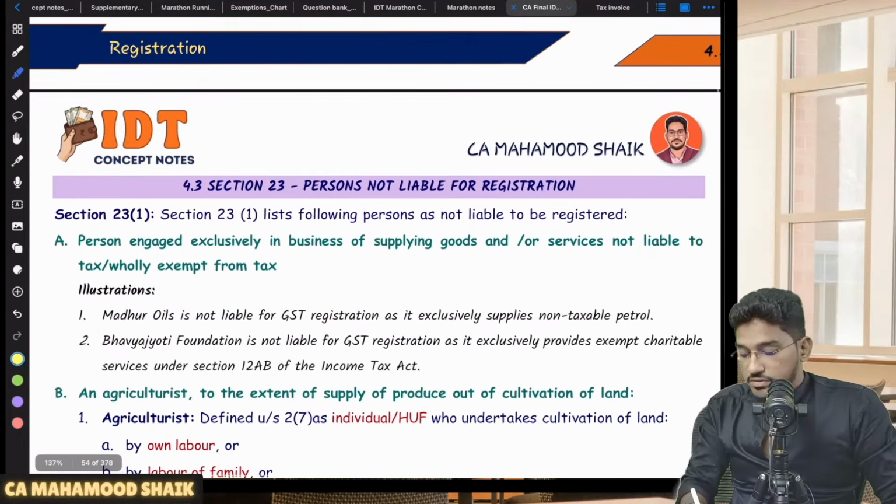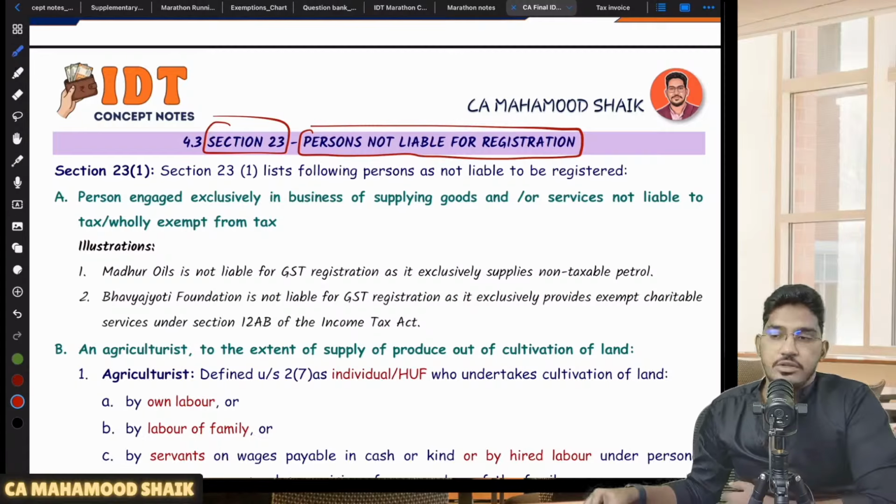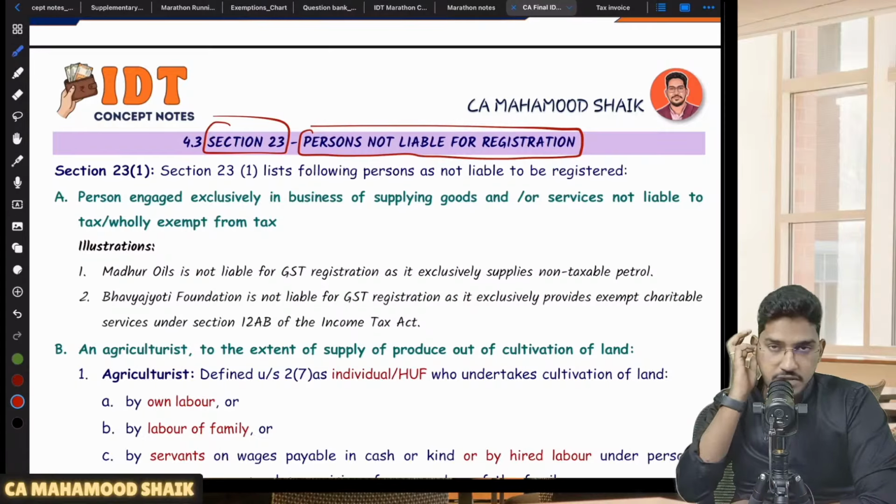Now what we will try to do is section number 23. What section number 23 will say is the persons who are not liable for registration. It will specifically talk about the persons who are not liable for registration. Sir, who are those people who are not liable for registration?